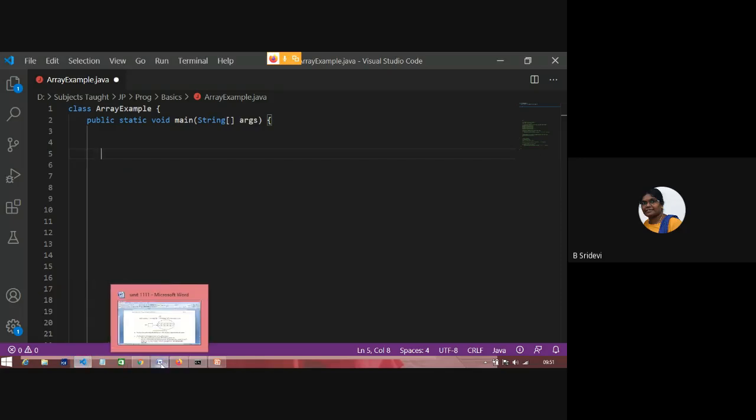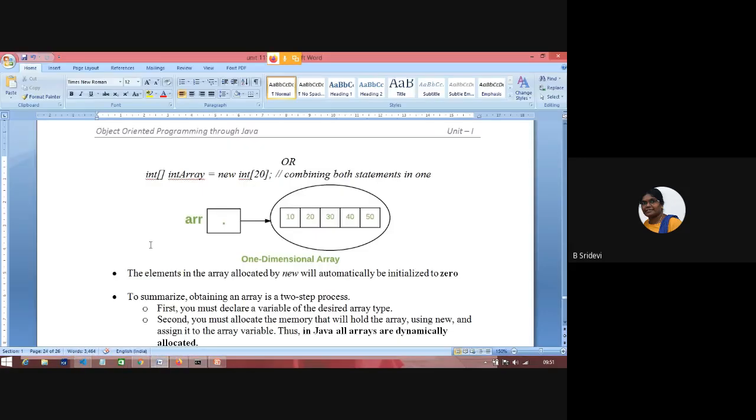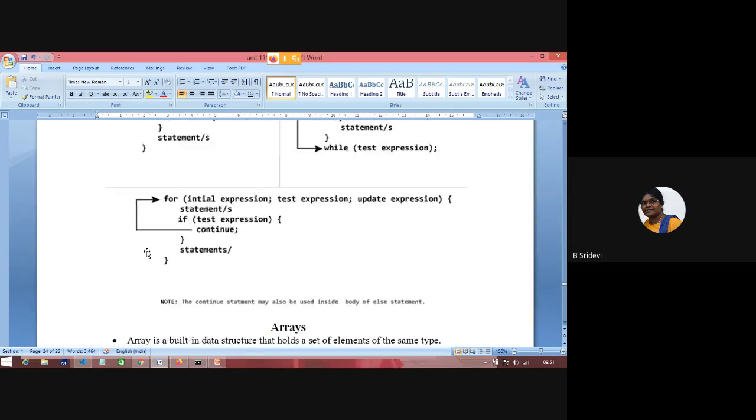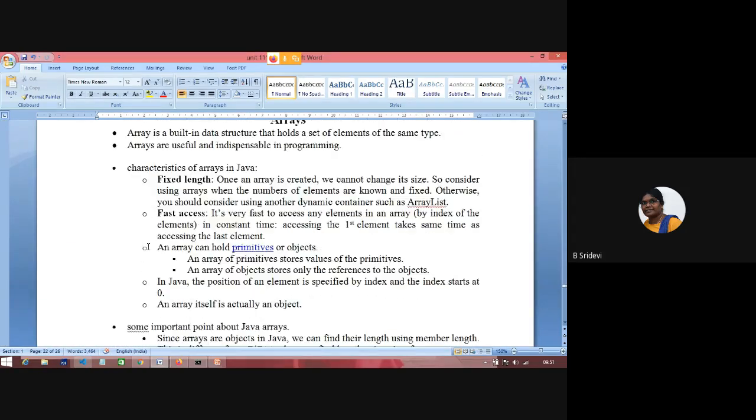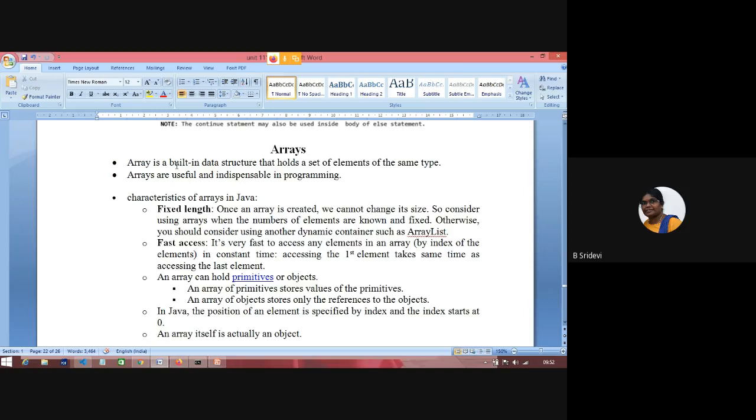We'll see a little theory and then we'll come to our discussion and execution again. So arrays are built-in data structures that hold a set of elements of the same type.